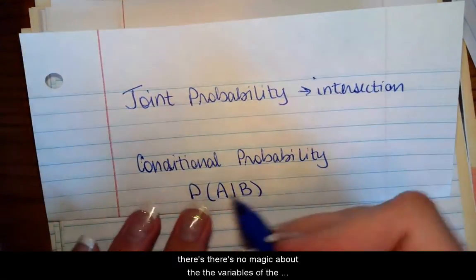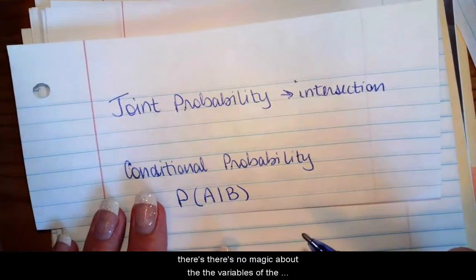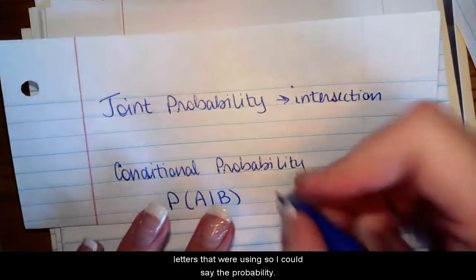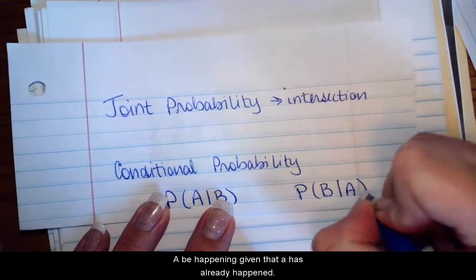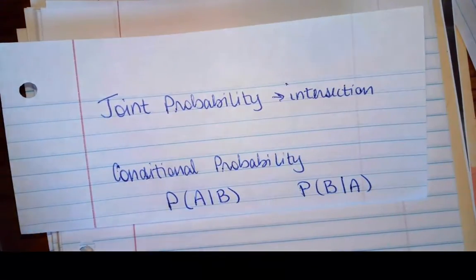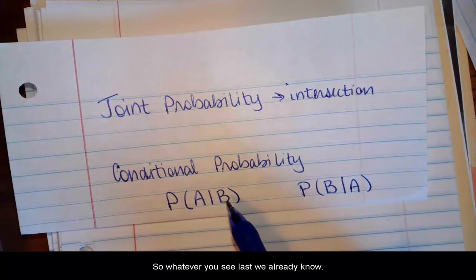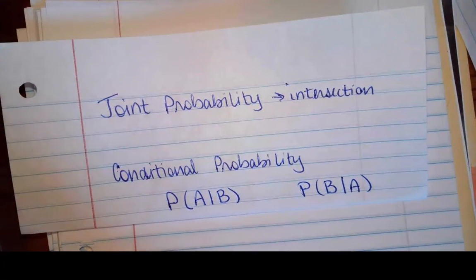And I can also flip it. I mean, there's no magic about the variables or the letters that we're using. So I could say the probability of B happening given that A has already happened. So whatever you see last, we already know. It's already been established. It's already there.